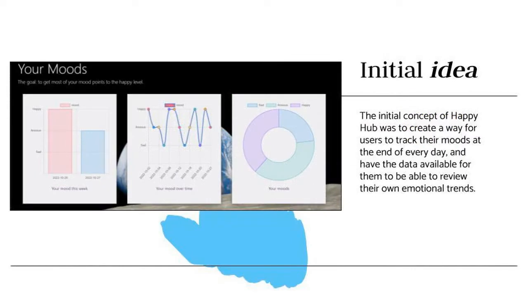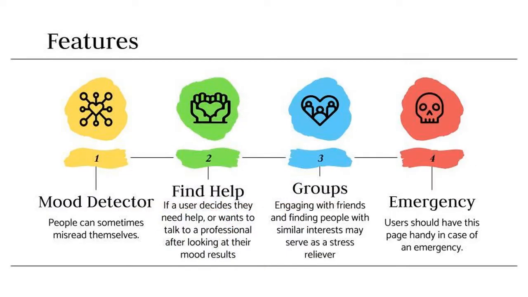To try and solve this problem, my initial idea was simply an app to track the user's moods daily and present it in various graph formats so that the user could analyze and review their emotional trends. To do this, I wanted to use facial recognition AI because people can sometimes misread themselves or not want to admit when they are unhappy. I also added several other features as the project grew.